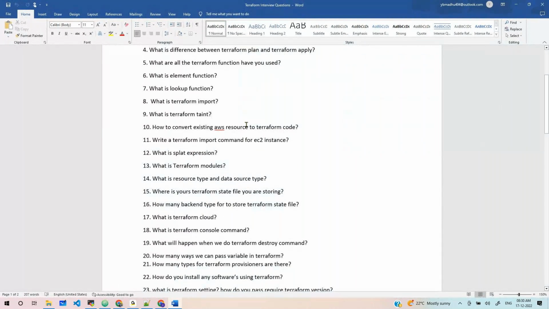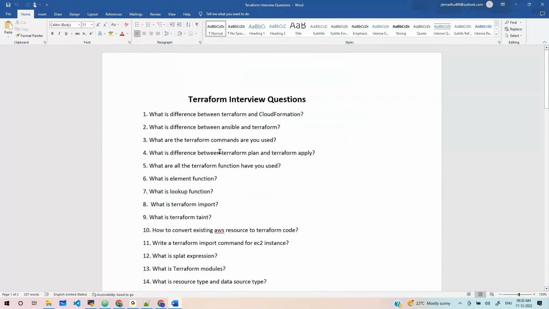Now the next question: what is the difference between Terraform plan and Terraform apply? Mahendra? Terraform plan is just a blueprint of what actions we are going to take when we apply, like how many resources will be added, updated, or deleted. It shows what the resources are, but apply actually creates them. The action is taken when you run the apply command. That is the difference.